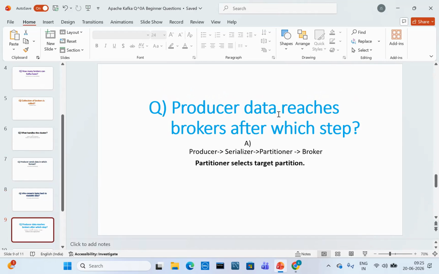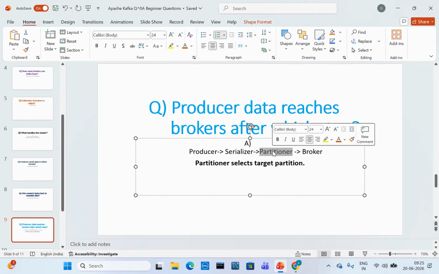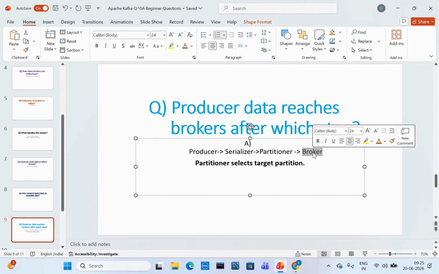Producer data reaches the broker after which step? Here we need to understand the flow. The producer sends serialized data, it goes to the partitioner, then the broker. Inside the topic, partitions will be there. Inside partitions, records will be there. In each record, one message, one event, will be stored. The partitioner selects the target partition.